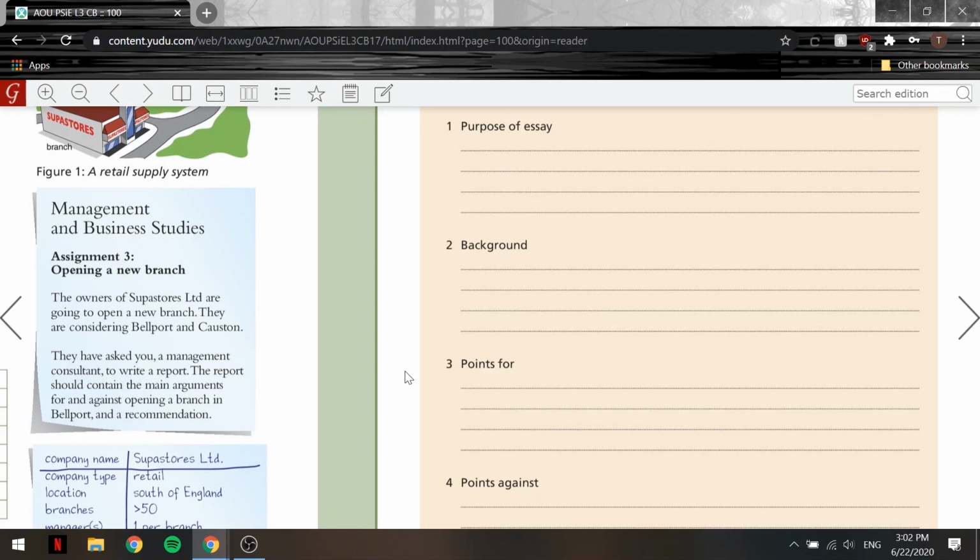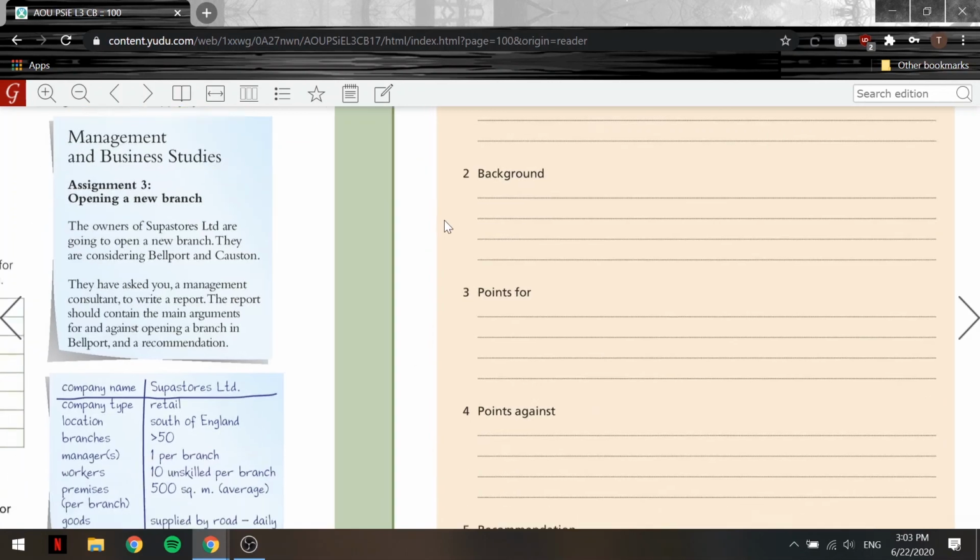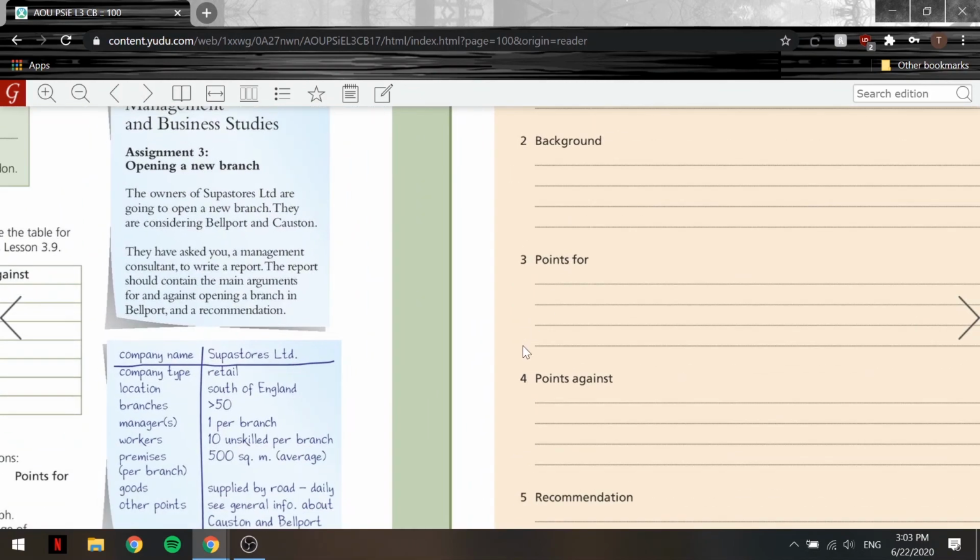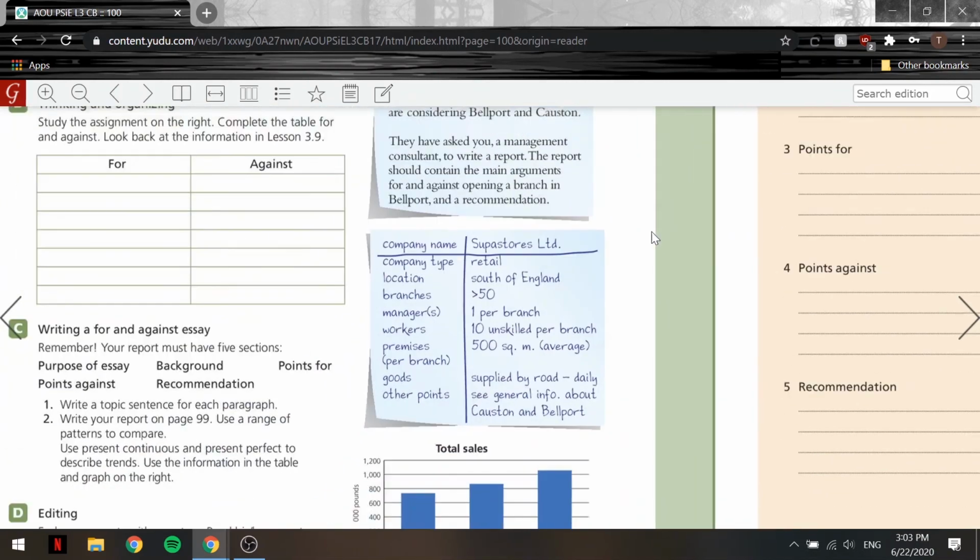On average, each branch occupies premises of 500 square meters. It is supplied daily by road from a warehouse near London. The company is expanding. In the last 3 years, total sales have increased from £734,000 to £1,056,000. Last year, sales rose by 18%, and this year they have gone up by 22%. Now that we got rid of the background, we're going to go for points for, okay?